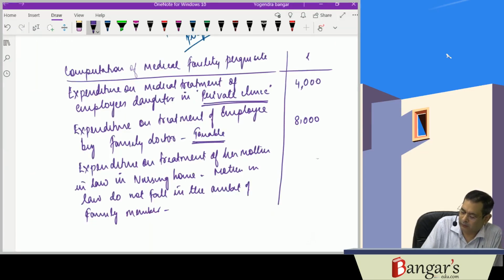Hence taxable. How much is the amount? 5,000 rupees.